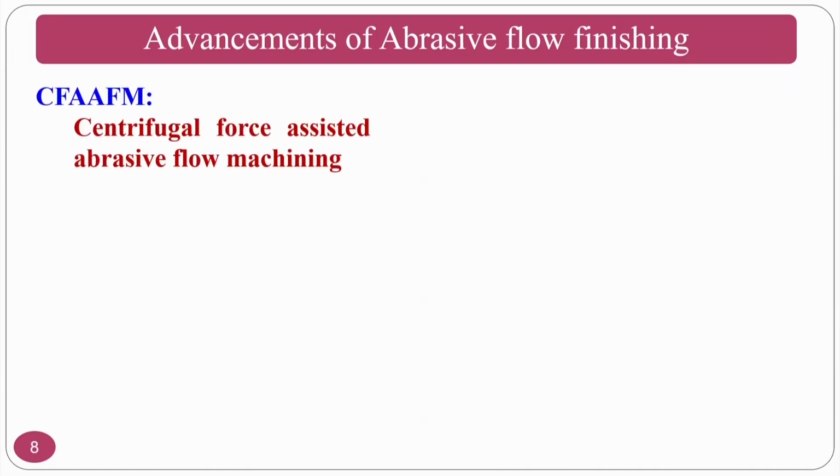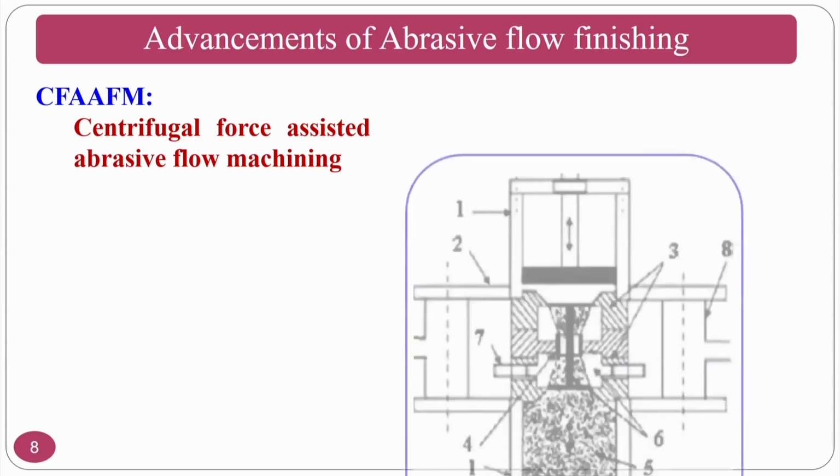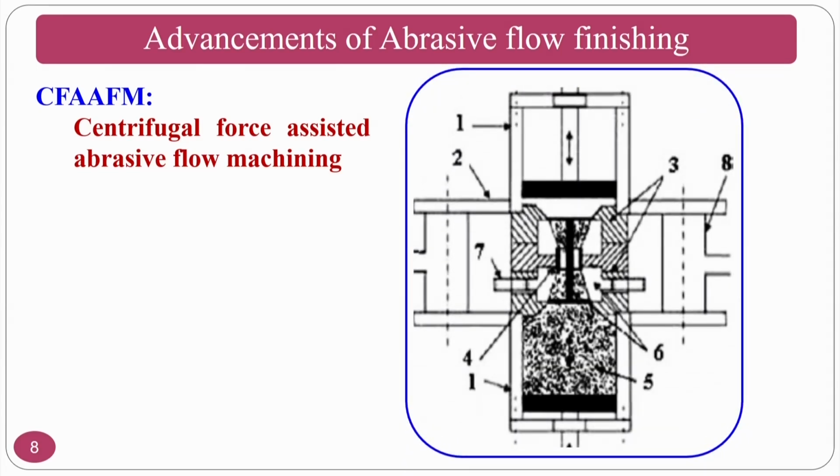Another advancement is done by some other authors, that is called the centrifugal force assisted abrasive flow finishing process, or centrifugal force assisted abrasive flow machining process. There the authors have used a rod, as I said, drill bit guided. These are somewhat variants of the drill bit guided process: drill bit guided, spiral polishing and centrifugal force assisted abrasive flow finishing process. These three follow approximately the same concept, that is having a mandrel at the center, so that the number of active abrasive particles will be enhanced for the finishing of internal features.